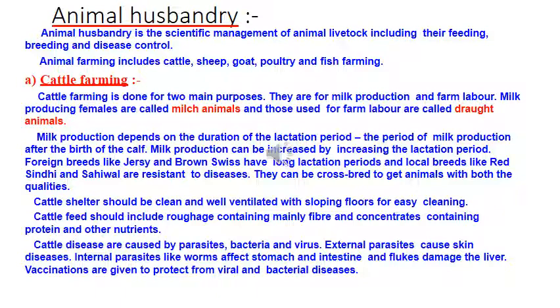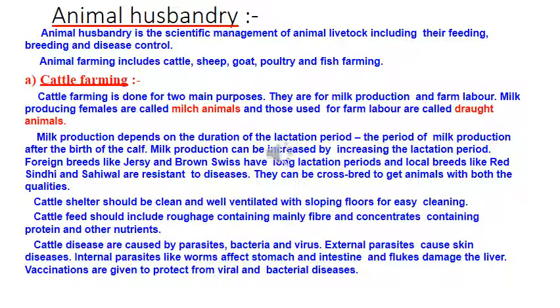Cattle farming is done for two main purposes, as you all know. The first one is for milk and the second one for labor. They are reared for milk production and farm labor. Milk producing females are known as milch animals, and those used for farm labor are called draught animals.